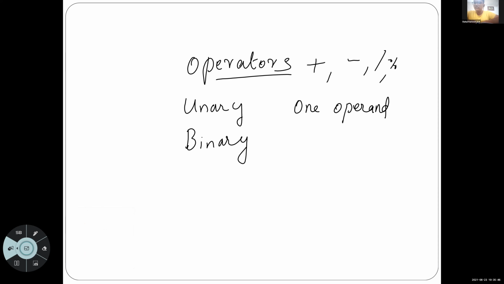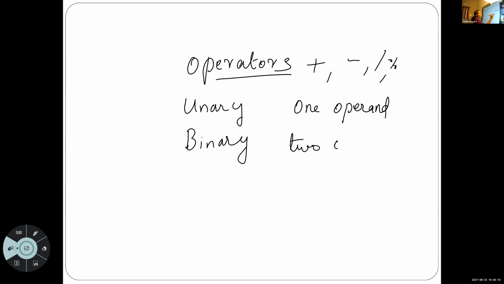Okay. I will write one example. Before that, I will just explain what is binary operator. Unary operator means the operator that uses a single operand. Binary means two operands.